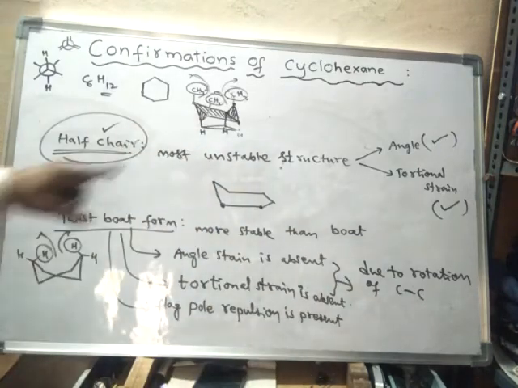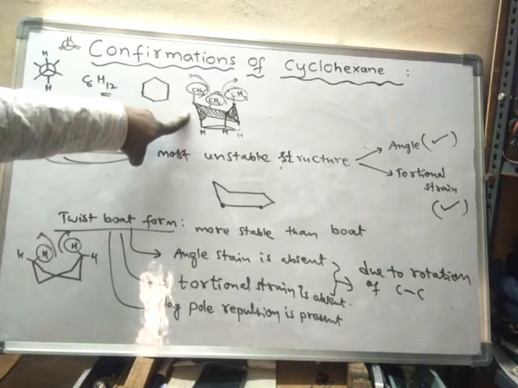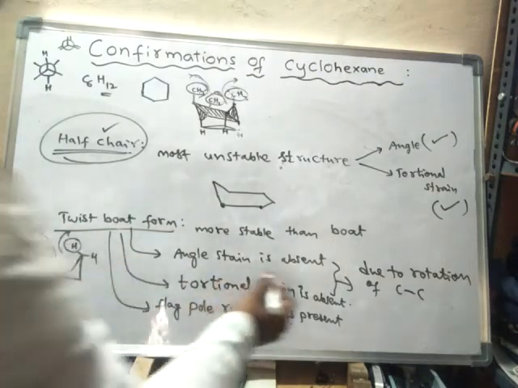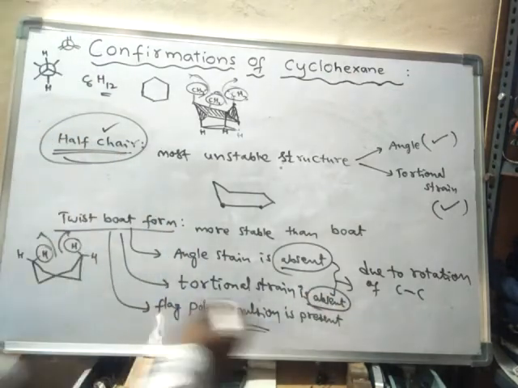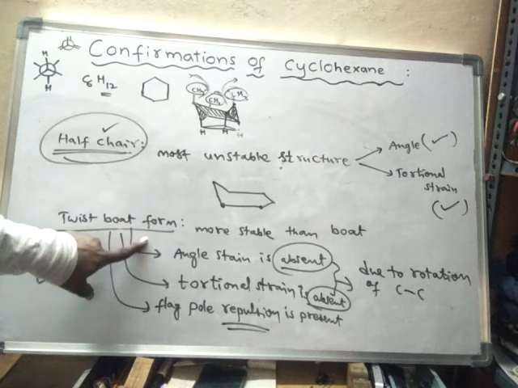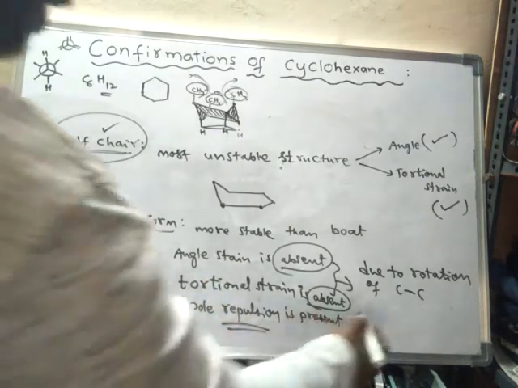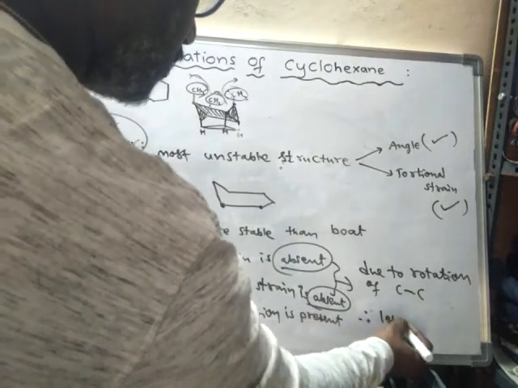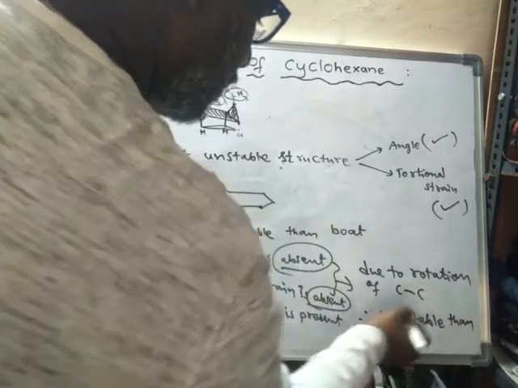In chair form, if you see, there is no angle strain, no torsional strain and no flagpole repulsion. But in twist boat form, angle strain is absent and torsional strain is also absent, but flagpole repulsions are present. Hence, twist boat form is somewhat less stable than the chair form.